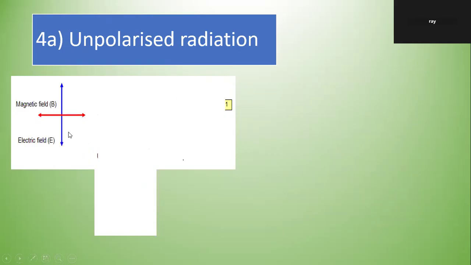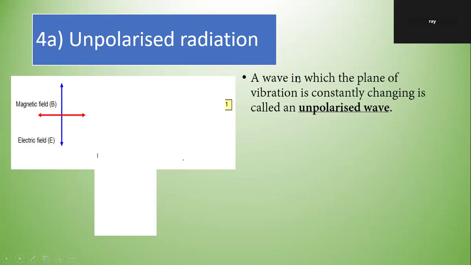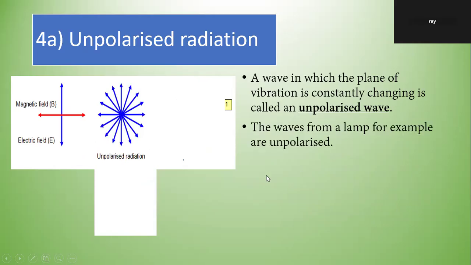Unpolarized radiation: usually we draw the electric field in one direction, magnetic in one direction. A wave in which the plane of vibration is constantly changing is called an unpolarized wave. The wave from a lamp, for example, is unpolarized, or from the sun for that matter.